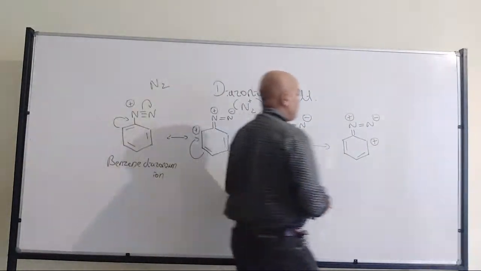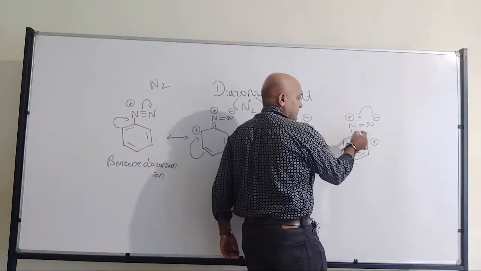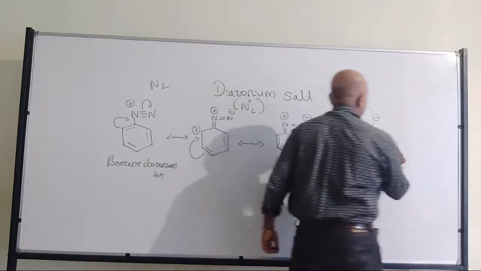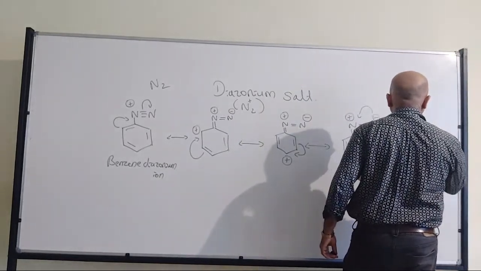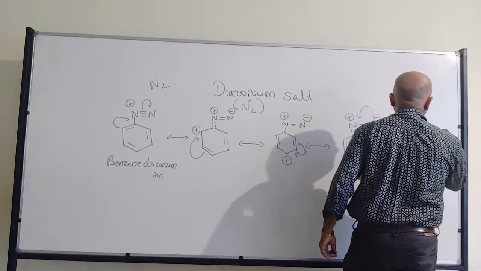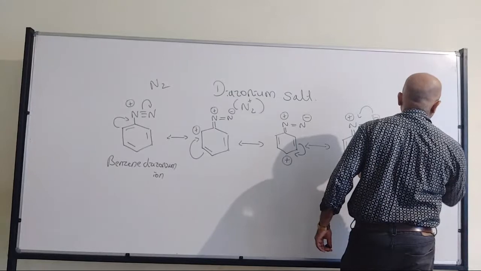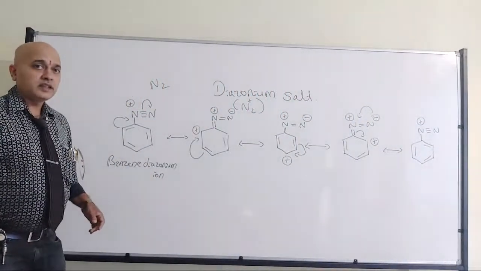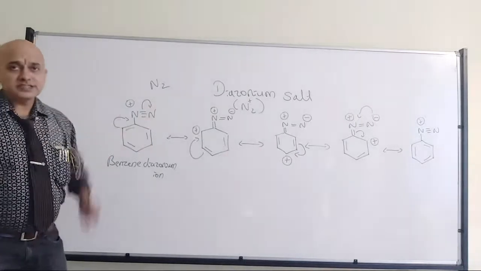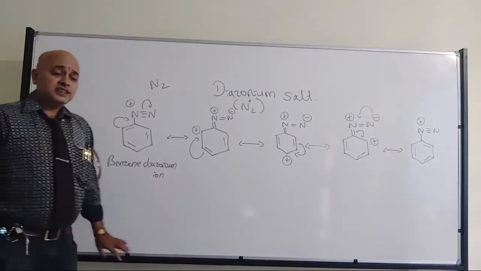Now there will be reformation, and that's where the original structure will be formed. So that's what it will be. If you observe, the double bond position has been altered. Right? So in that case,